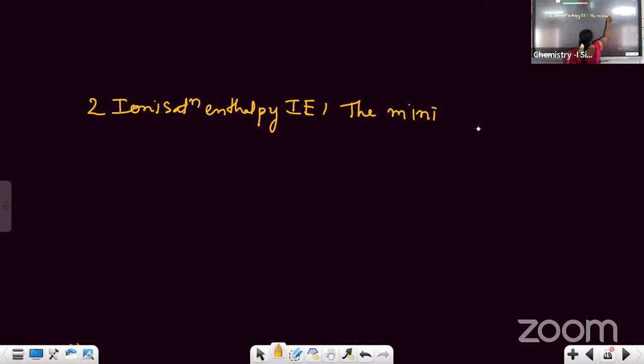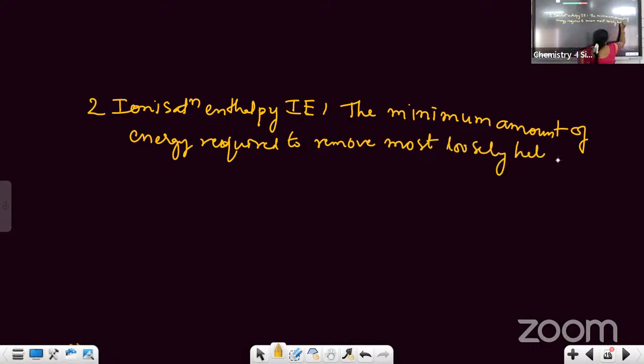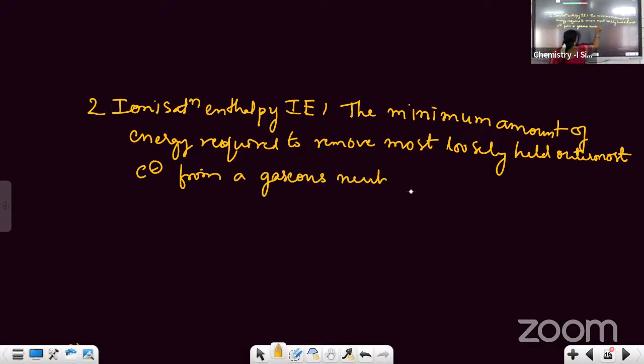The minimum amount of energy required to remove the most loosely held outermost electron from a gaseous neutral atom. Okay, this is called ionization enthalpy.